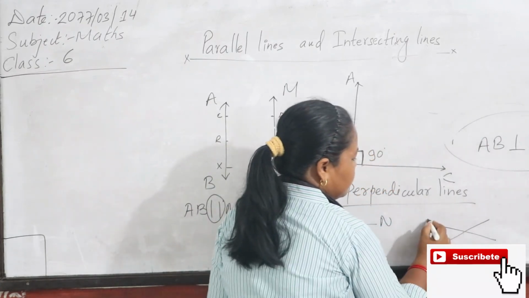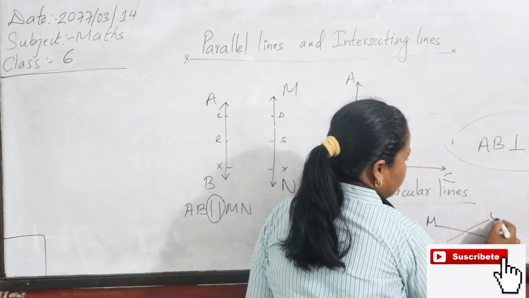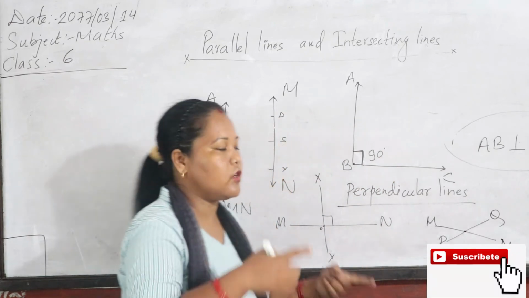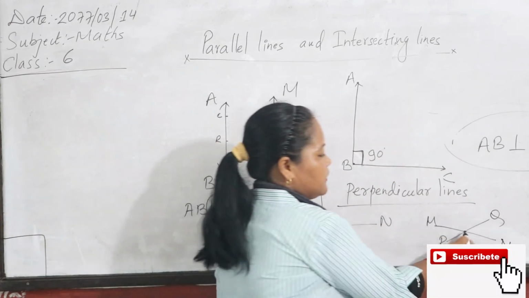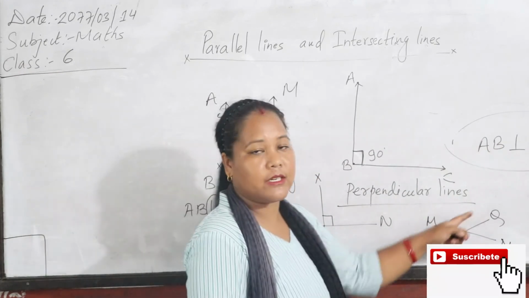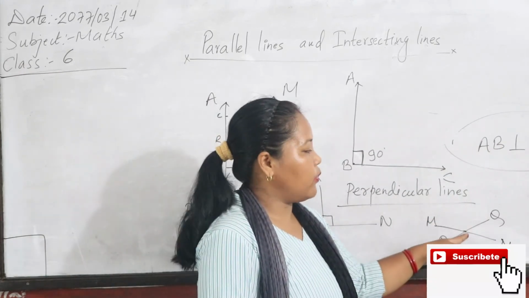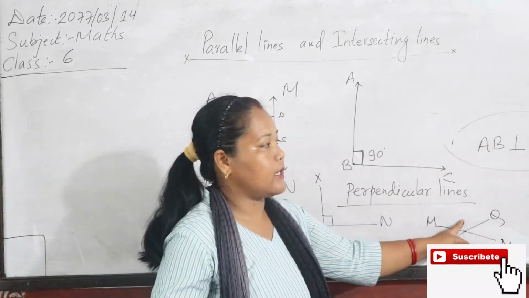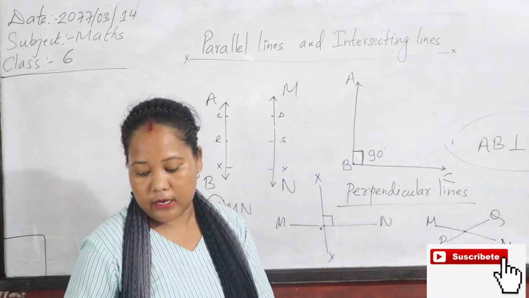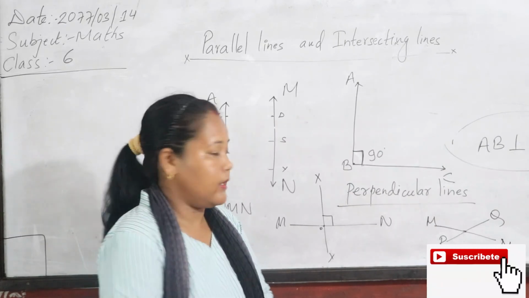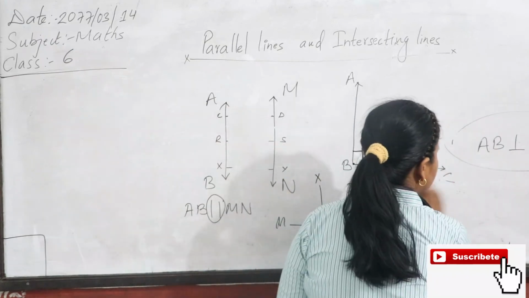MN and QR. These two lines also meet at a point. They intersect each other, meet at a point, but a 90 degree angle is not formed. So these are not perpendicular lines. That is only intersecting lines. Okay, students, I think you understand.